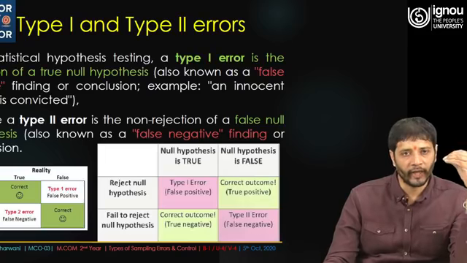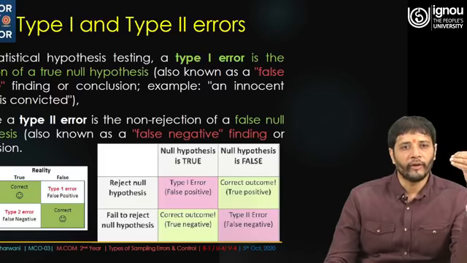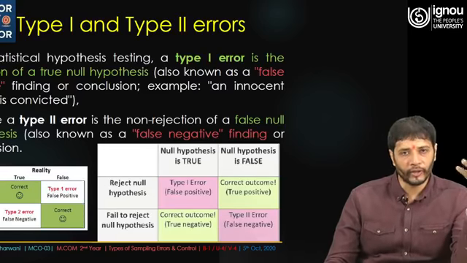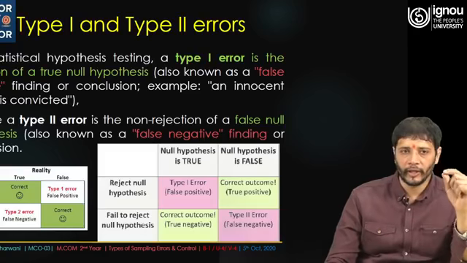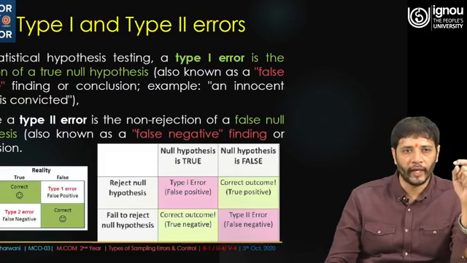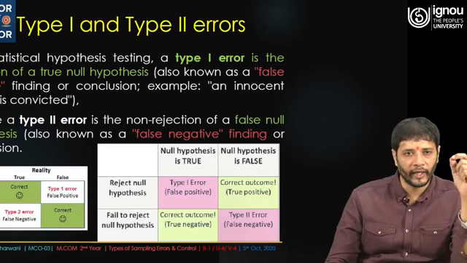Whatever null hypothesis you have considered, if it is rejected, it is a type 1 error, also known as a false positive finding or conclusion. For example, an innocent person is convicted.